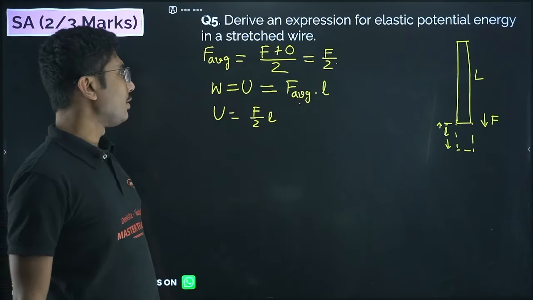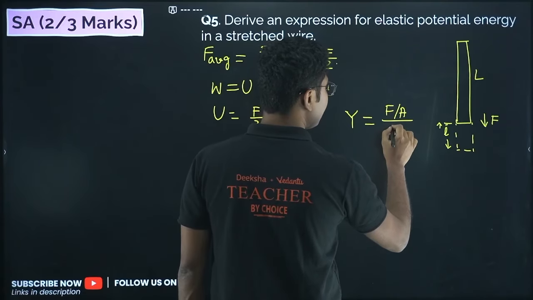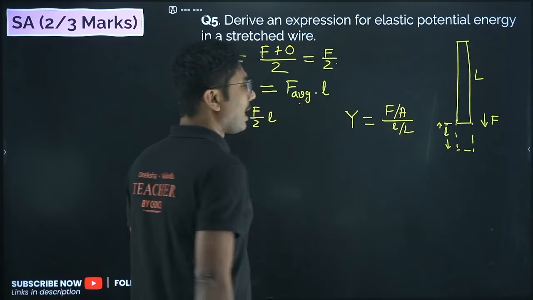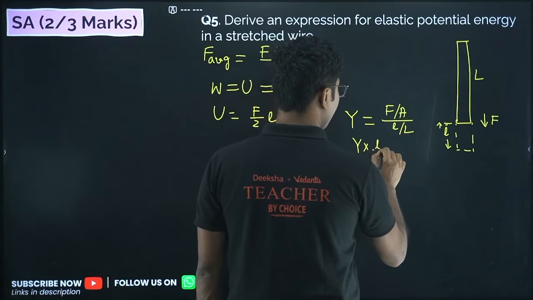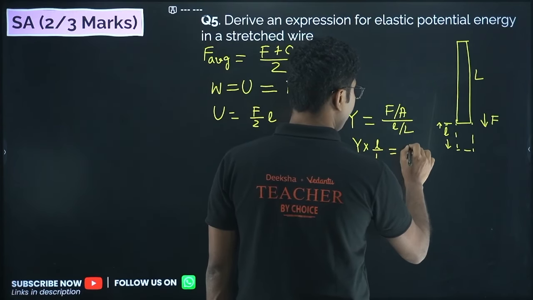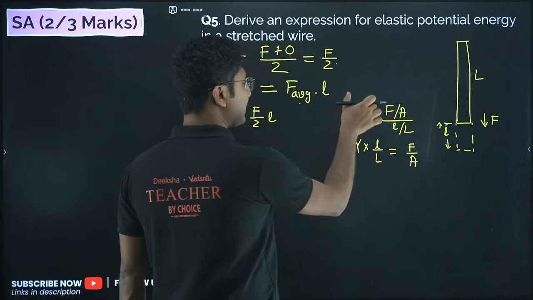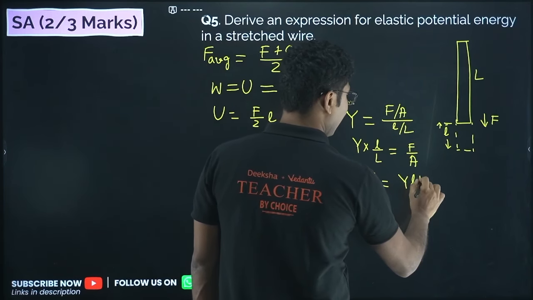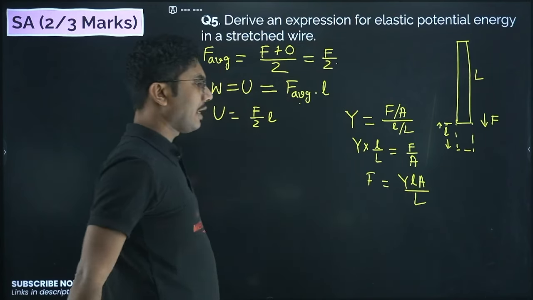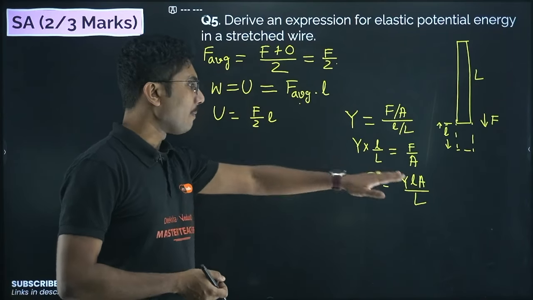Now what you have to do? Simply start with the definition of Young's modulus, which is stress by strain. Stress is F by A, strain is small l by capital L, and you have to find F from this equation. So Y equals (F by A) divided by (l by L). We just did the cross multiplication. So F equals Y l A by capital L.